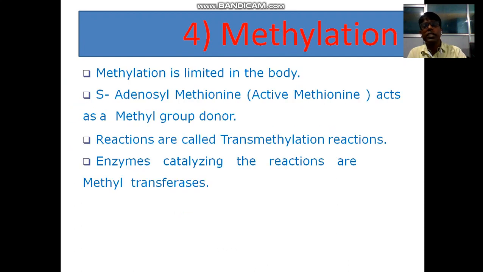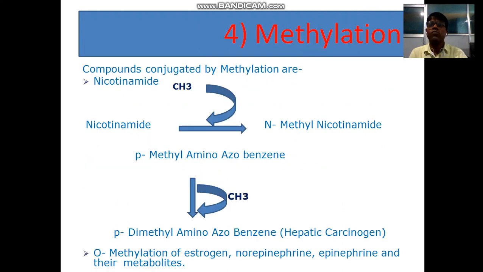Methylation. Methylation is limited in the body as S-adenosyl methionine acts as a methyl group donor, which is also called active methionine. These reactions are called transmethylation reactions. Enzymes catalyzing the reactions are methyl transferases. Nicotinamide is methylated into N-methyl nicotinamide, and p-methylaminoazobenzene is methylated into p-dimethylaminoazobenzene, which is a hepatic carcinogen. O-methylation occurs for estrogen, norepinephrine, epinephrine and their metabolites.